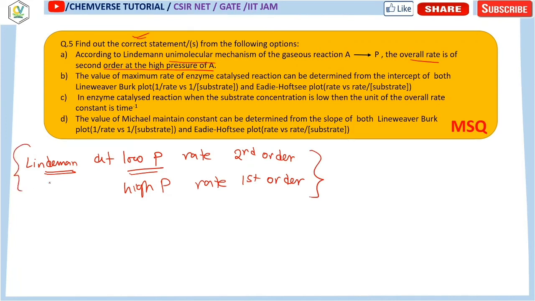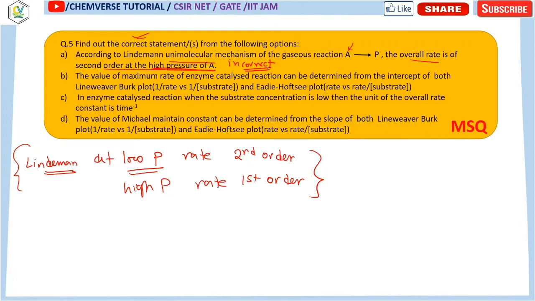So in some previous years you will find this question as well. So for low pressure, the order is second order. So it is said that the overall rate is of second order at the high pressure of A, isn't it? High pressure of A means it's the reactant. So when the reactant is at high pressure, the overall order will be first order, not second order. So it is an incorrect option.